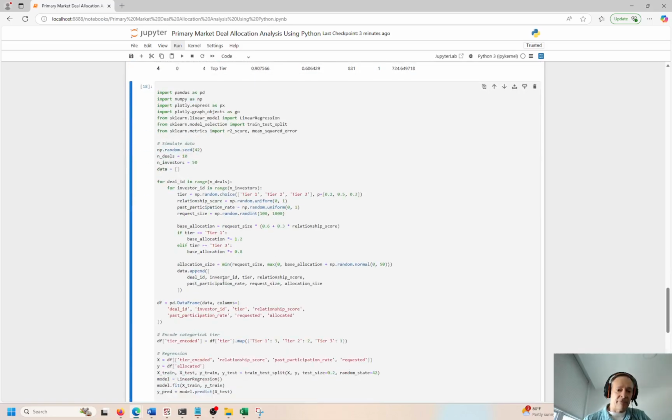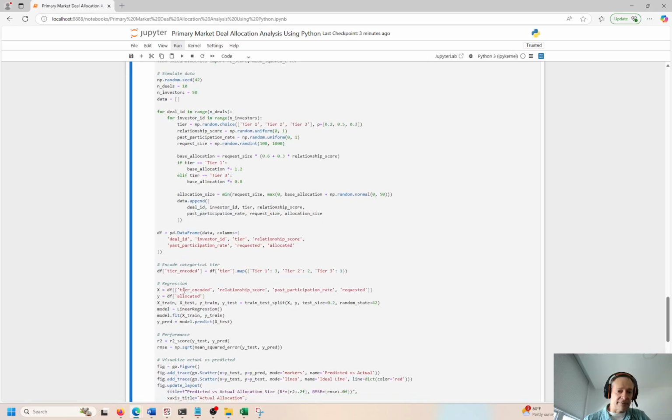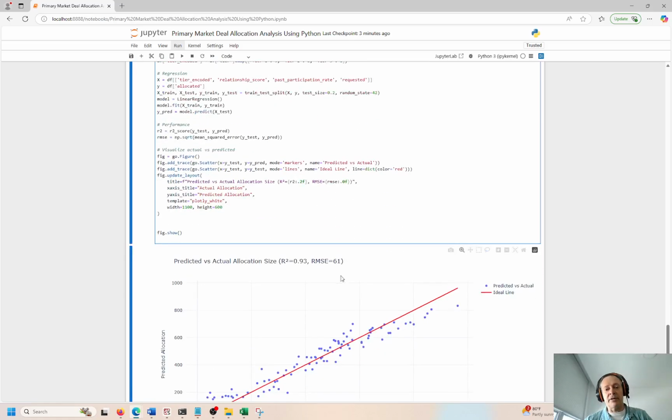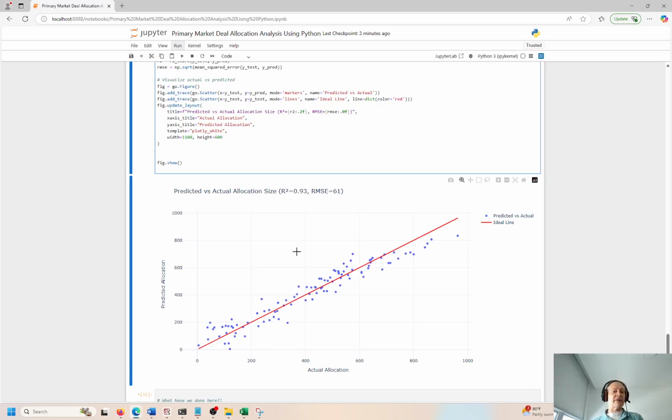Remember, we're looking at only 4. That's not a whole lot for these types of models. We only have tier encoded, relationship, past participation rate, and requested. If you had dozens of features over here, you could train the same model and get a much better R squared. We just don't have that data. I mean, I could create some more, but I'm just trying to illustrate the point of this concept here. But again, like 0.93 is a pretty decent R squared, so the model is able to learn the data and make generalizations into the future about what's going to happen next.